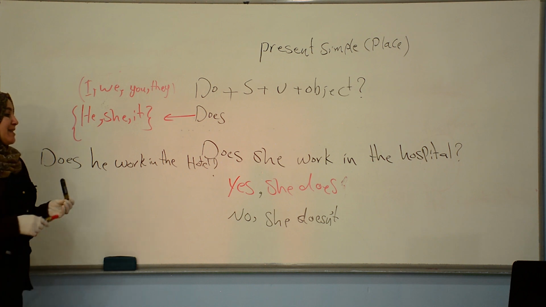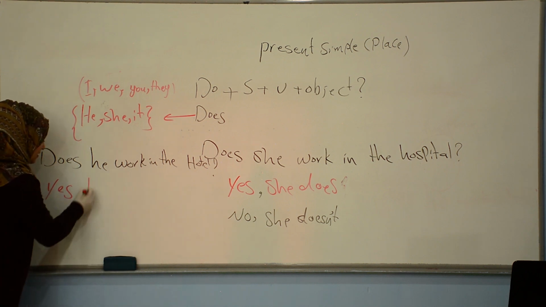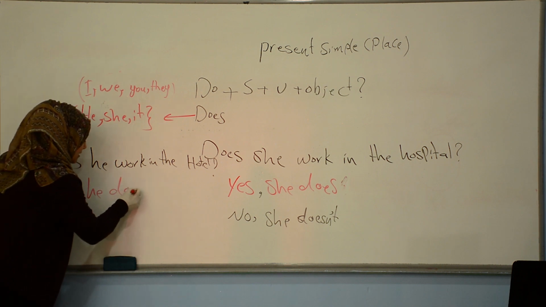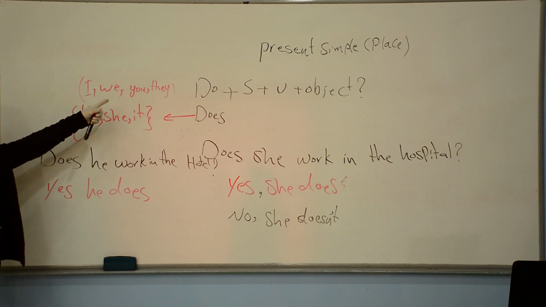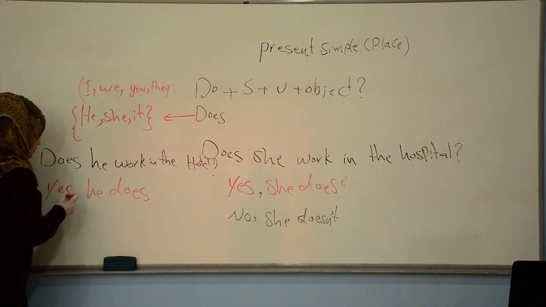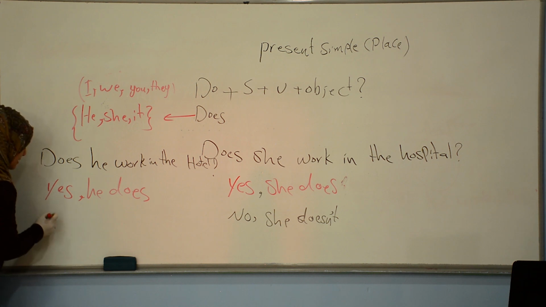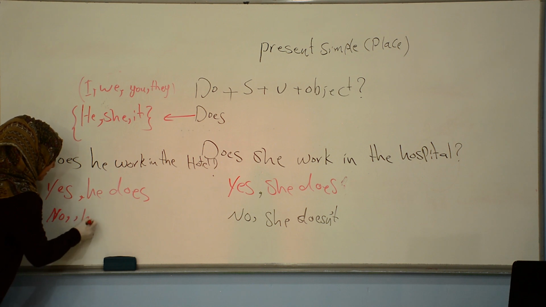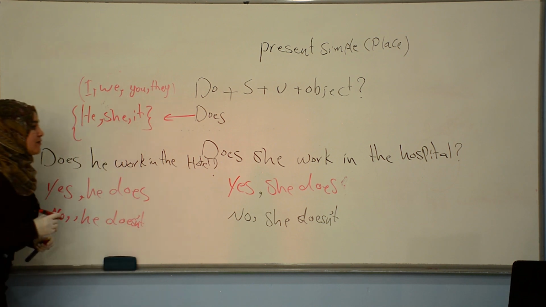If your response is yes, we will say yes, he does. We don't say do, because I told you do can only be used with I, we, you, they. Be careful about this point. And if our response is negative, we will say no, he doesn't. Okay? It's very easy.